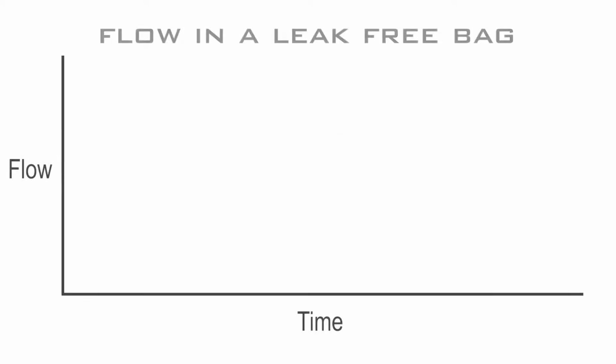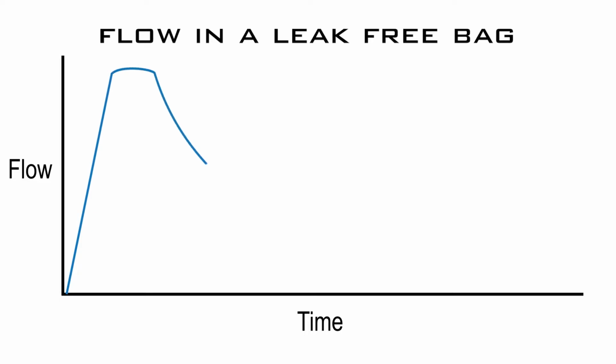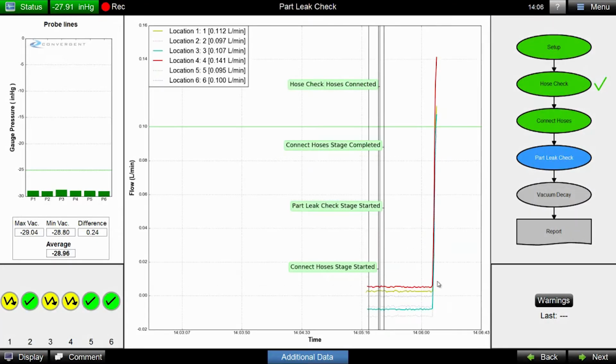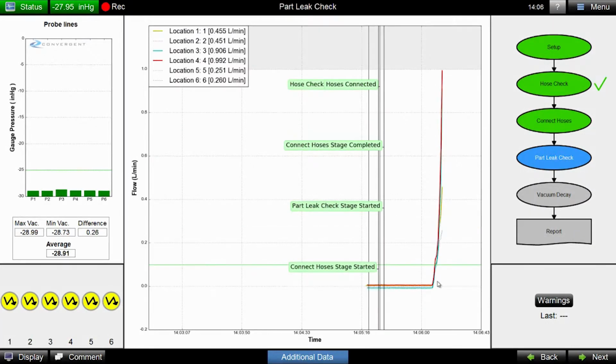When a bag is sealed, we would expect the rate of flow to initially spike when evacuation begins and gradually fall as the amount of air in the bag decreases. In an ideal case, the flow rates would fall to 0, indicating that no new air is entering and the bag is sealed. Here we see this trend occurring during a COHO run.